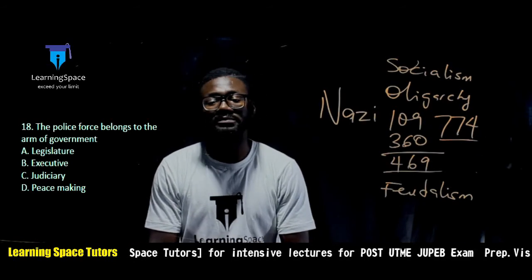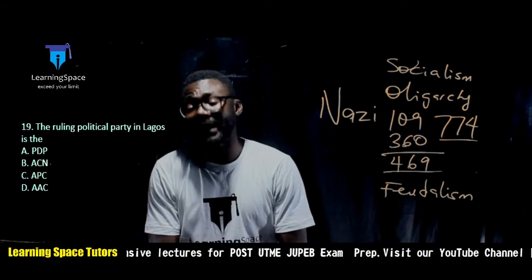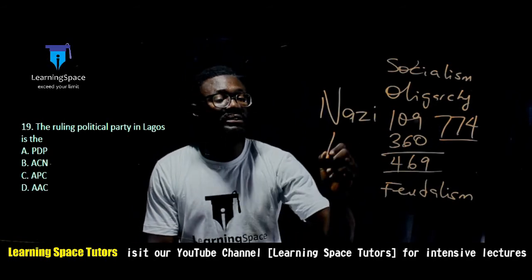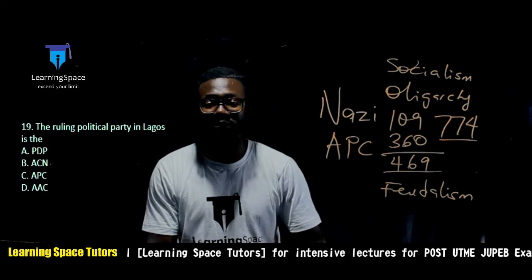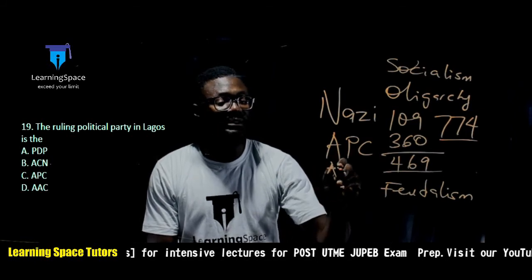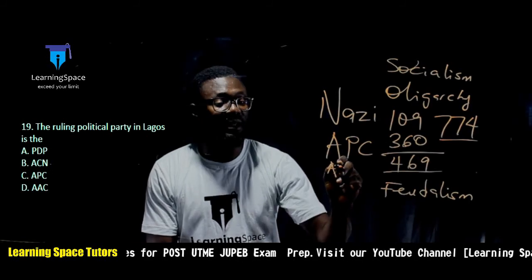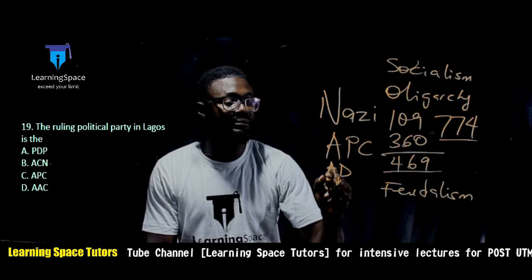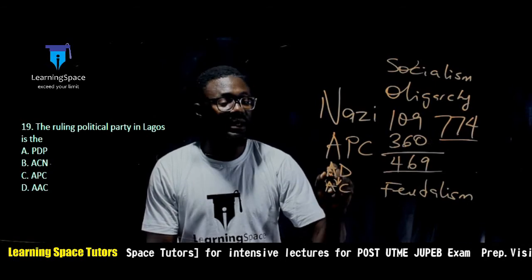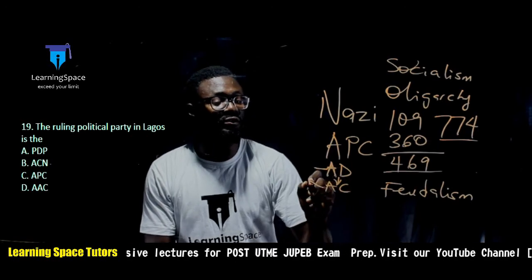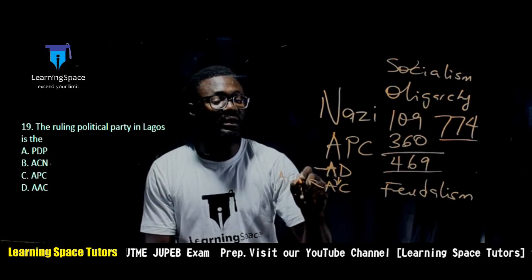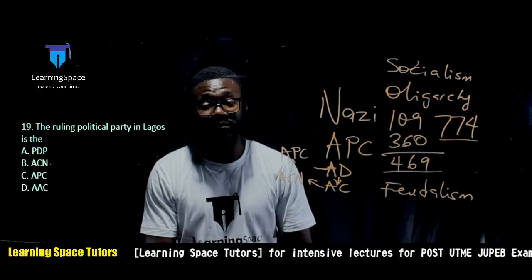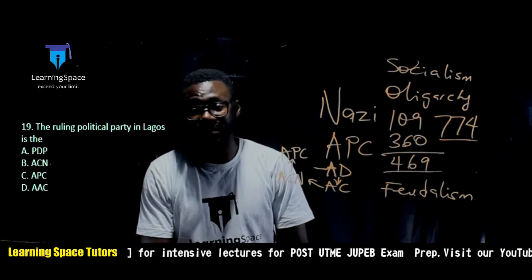The next question: the ruling political party in Lagos. Of course, the current political party in Lagos is the All Progressive Congress. And don't forget that in 1999, the transition of political parties in Lagos so far has been from the Alliance for Democracy in 1999, that later became the Action Congress. And from Action Congress, it has evolved to become the Action Congress of Nigeria, up to what we have today as the All Progressive Congress. So the ruling political party in Lagos is the APC.